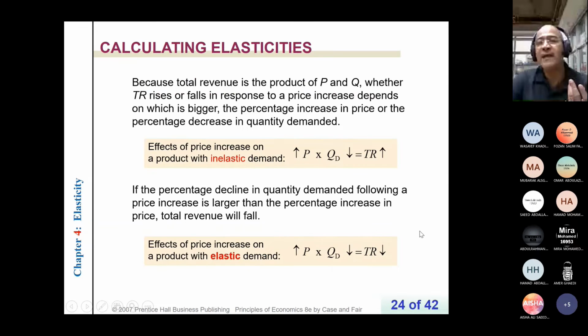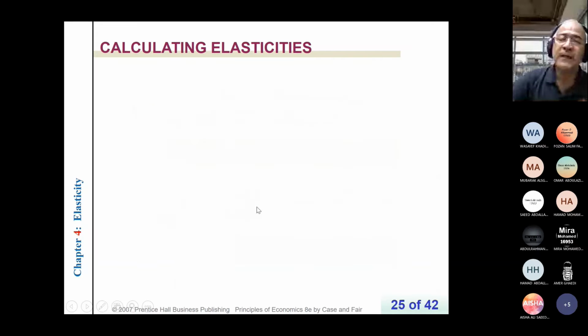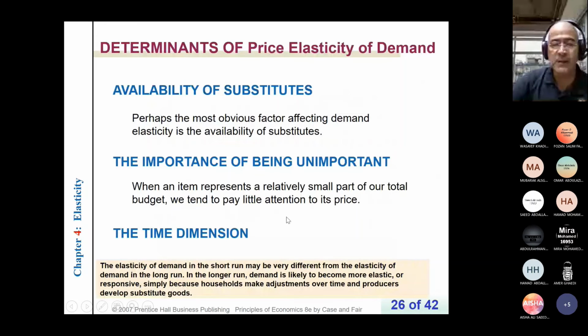Also, you can get the information from the table, or keep the shape of the curve in your mind. It will help you. So if we decrease the price and demand is inelastic, total revenue will increase. But if you increase the price and demand is inelastic, total revenue will decrease, as we saw coming back. So the curve will help you memorize all the information.